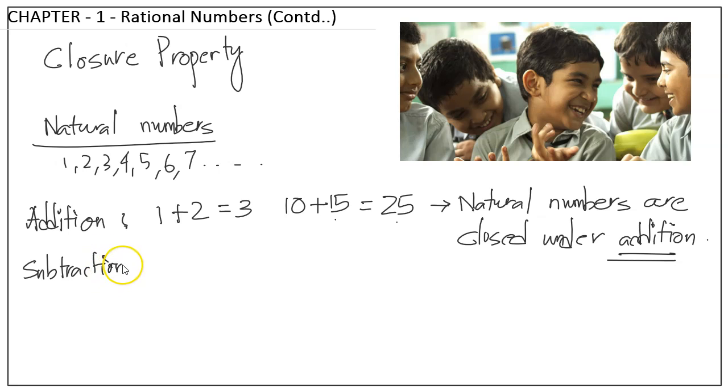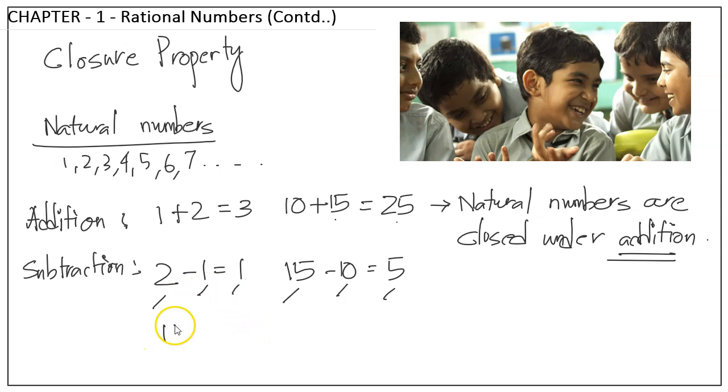Now the concept is clear, right? Subtraction: 2 minus 1 is equal to 1. 15 minus 10 is equal to 5, right? A natural number minus a natural number is a natural number. But when I do 10 minus 15, what happens? It is minus 5, right? Is minus 5 a natural number? No, minus 5 is not a natural number.